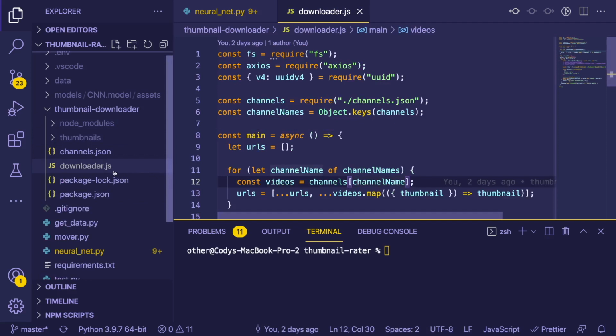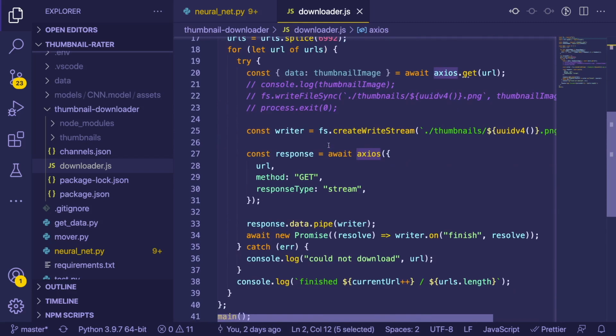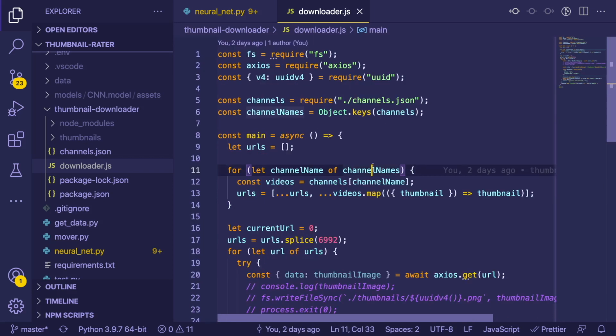Luckily, I know Node, so I figured, hey, I should use Node or JavaScript to do this part of the processing because it's really easy in Node to just load in a JSON file and start processing on it. If I needed to load in a JSON file in Python or C++ or C#, there's just a little bit more overhead and I didn't want to deal with that. Also, I'm more familiar with JavaScript, so I know I could just import Axios and do a request using a stream to grab the file and put it in a folder, right? I work with JavaScript and Node full time, so this is my most comfortable language. This is my primary language.